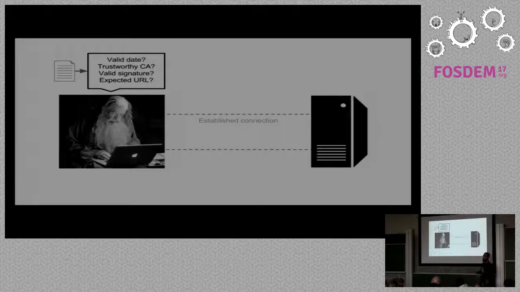So we will check if we have a trustworthy CA, certificate authority. We will look for a valid date in case the certificate is expired. Expected URL, and we will have to check if the certificate is still valid. So we will have those checks.